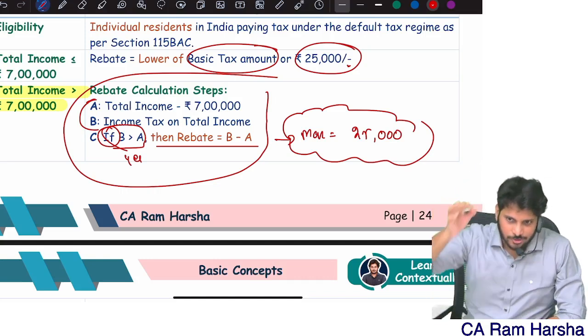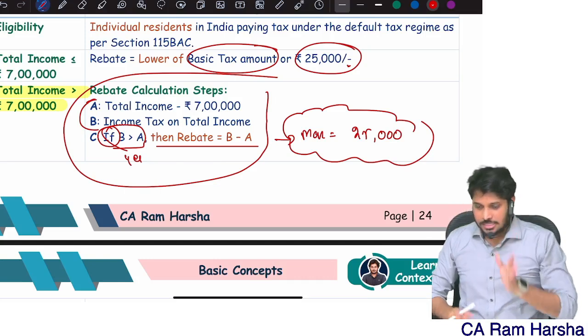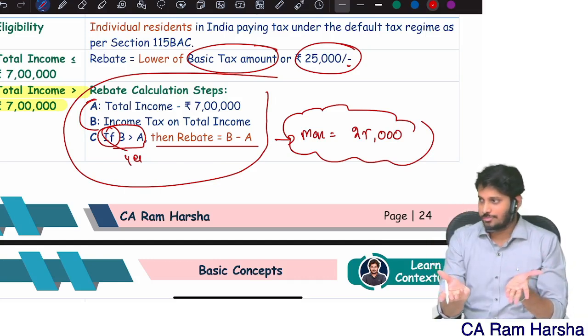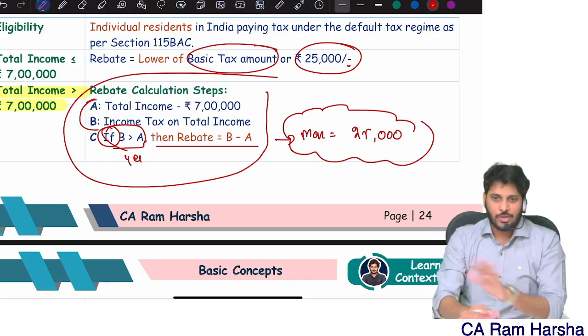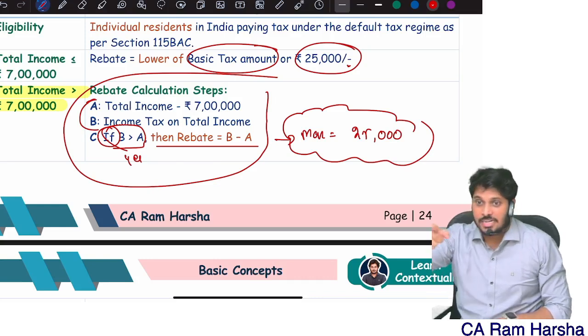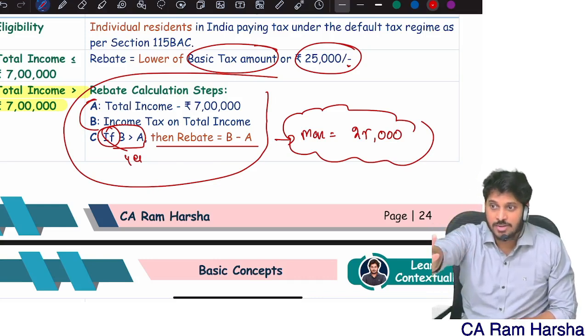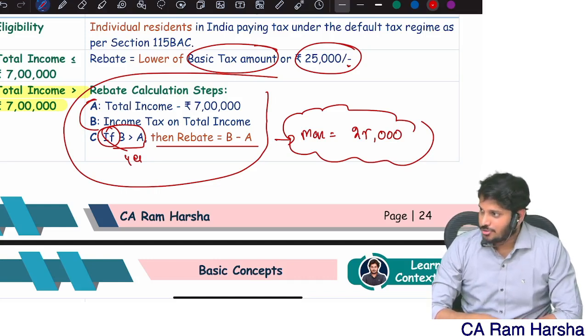Final answer you will get. Always follow the format. Sir, my income is less than 7 lakhs, sir. Straight away up to 25,000 you can reduce from basic tax. You don't have to worry about it. If my income is more than 7 lakhs, default tax regime, rebate computation will be done in 3 steps. That's it. Easy.